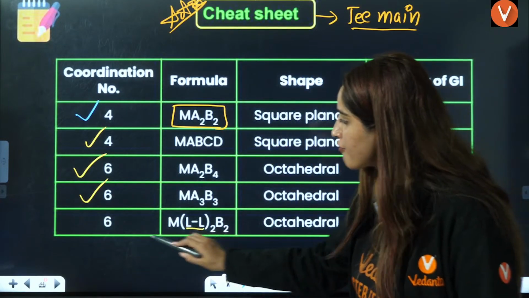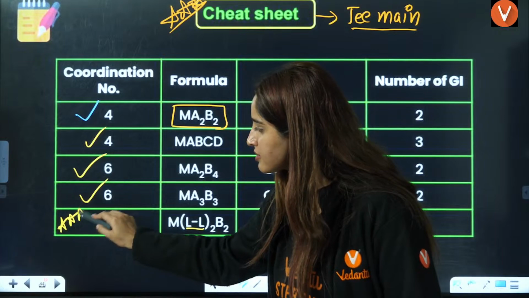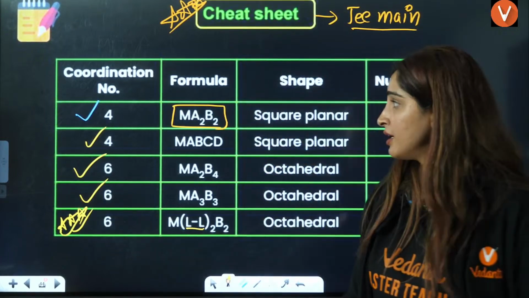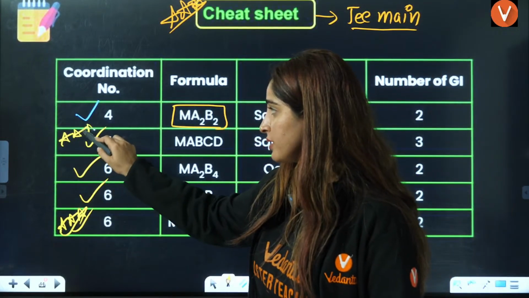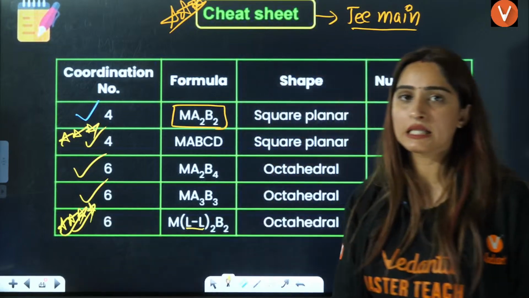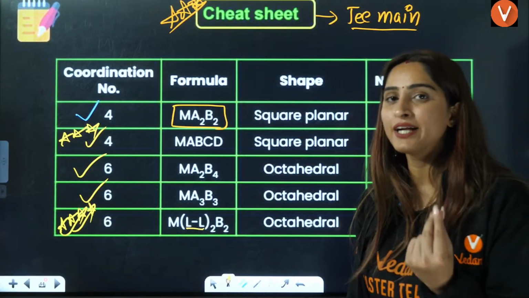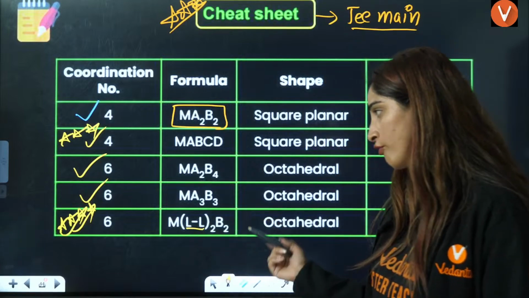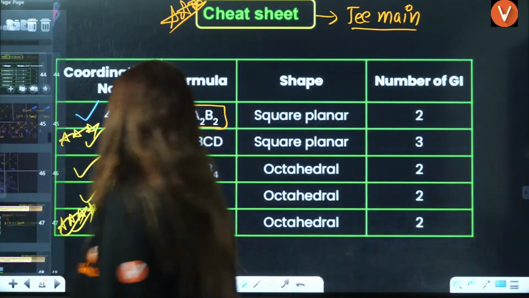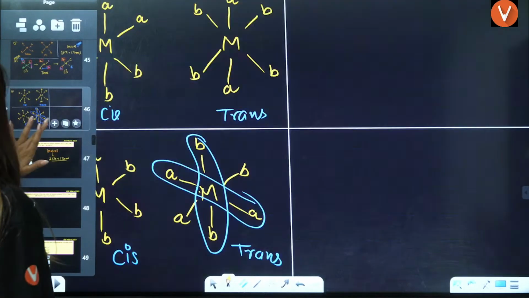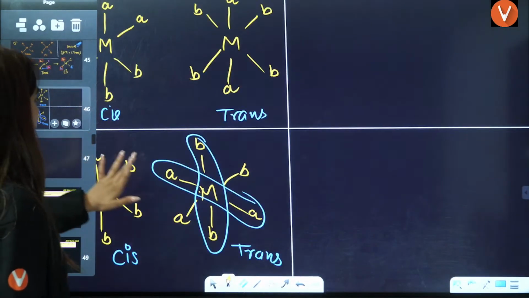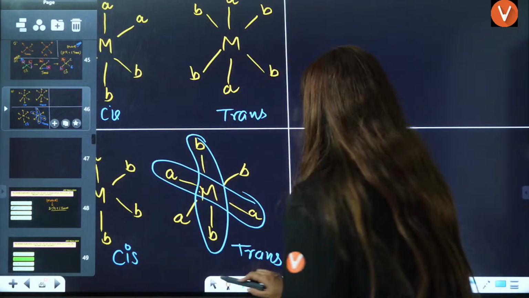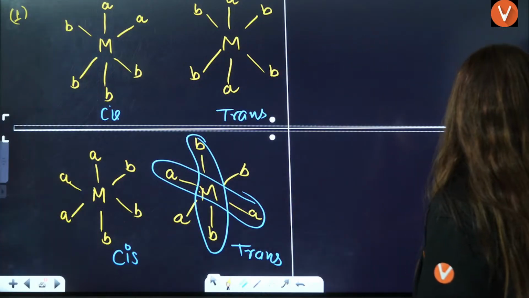Then you have very, very important ones. These are the two kinds of compounds that they ask frequently in your exams, first this one, then this one, right? That is M(LL)2B2. Ma'am, what do you mean by LL of 2? Can you tell me what is LL of 2? What do you mean by that? Anybody?